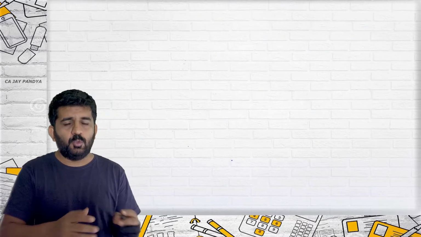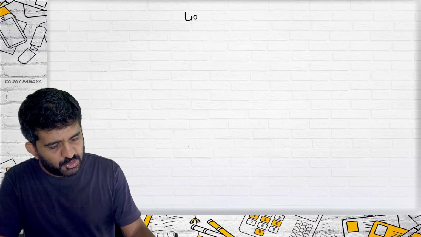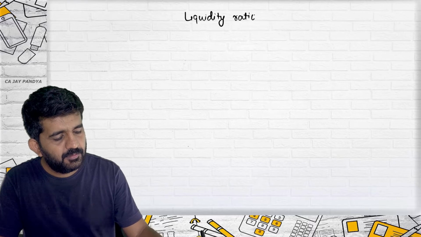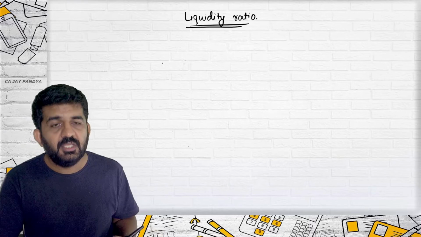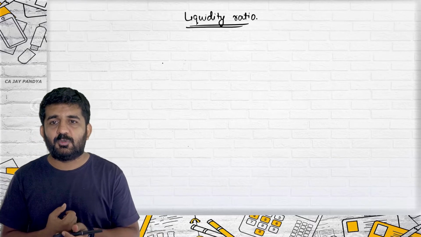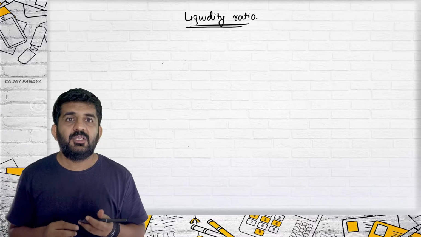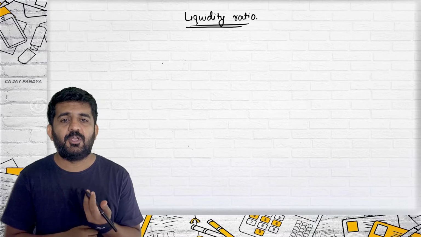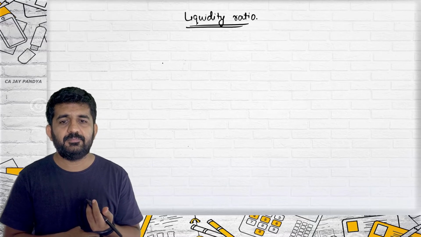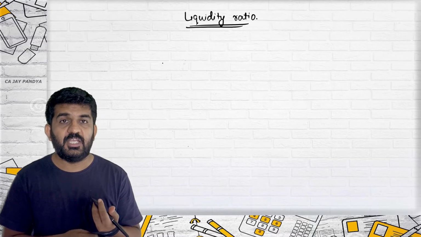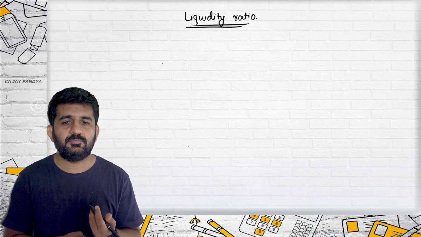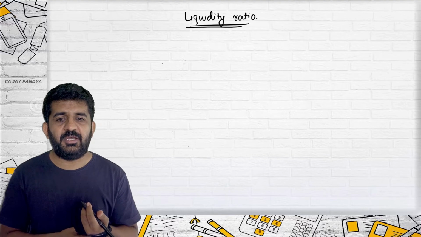We are going to some liquidity ratios. Say I am an interviewer, let me ask you a question. Darshita, a higher liquidity ratio is very good for a company? Yes, as far as liquidity is concerned. And regarding profitability?